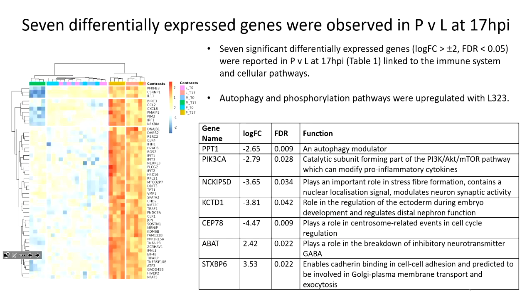As you can see in the heat map, the different groups cluster. So you can see that the mock at time 17 in green at the top clusters along with all the time zeros, and that P and L are different. This shows the top 50 differentially expressed genes, and a lot of these are related to the immune system. We found that there were 7 significant differentially expressed genes that are related to autophagy and phosphorylation pathways.